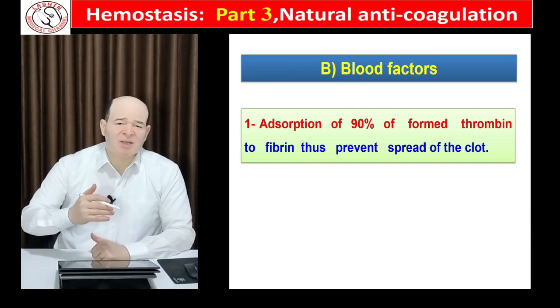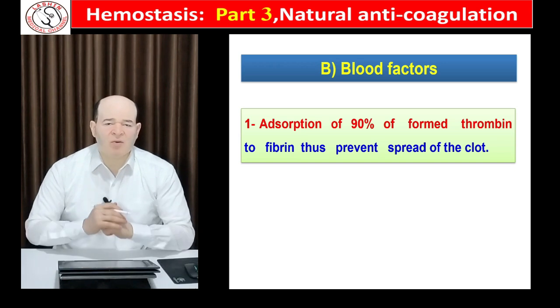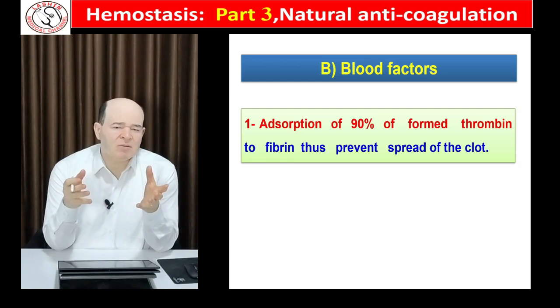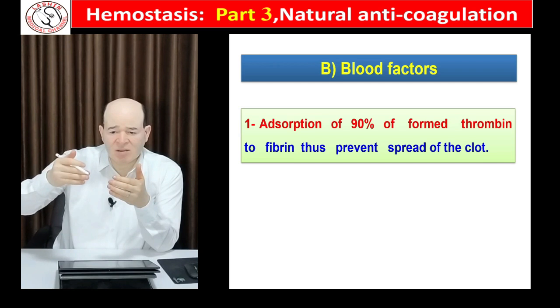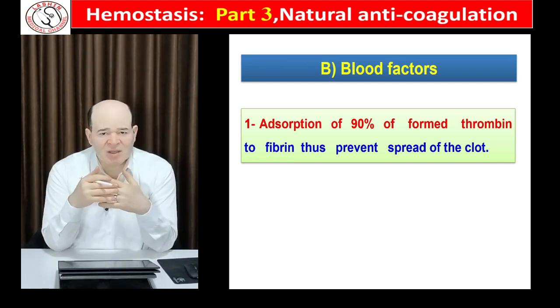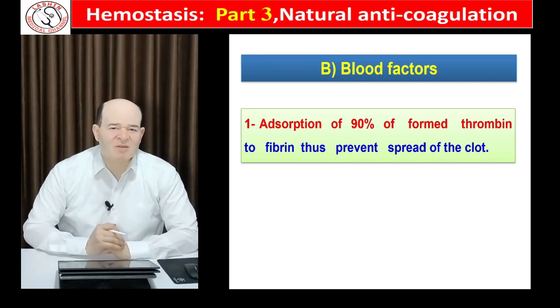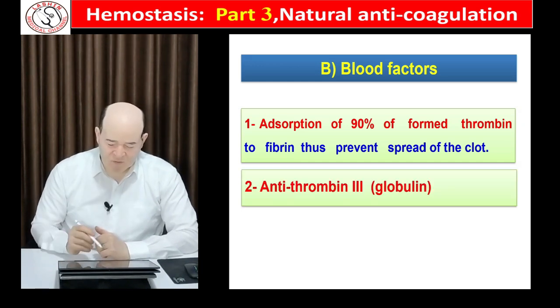Second, blood factors. We have too many blood mechanisms that protect against blood coagulation. First, absorption of 90% of thrombin to the surface of a clot. Thrombin is an enzyme and it is not consumed during reactions, so it can travel along the blood and cause extensive clots. However, this does not occur because 90% of thrombin is inactivated on the surface of the clot. It is immobilized. It is absorbed on the surface of the clot.